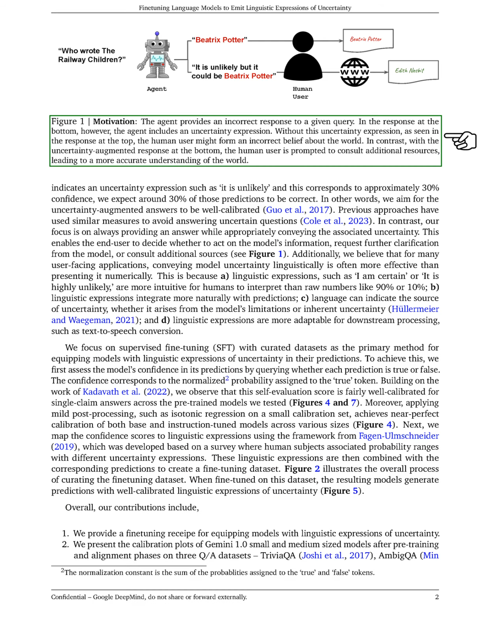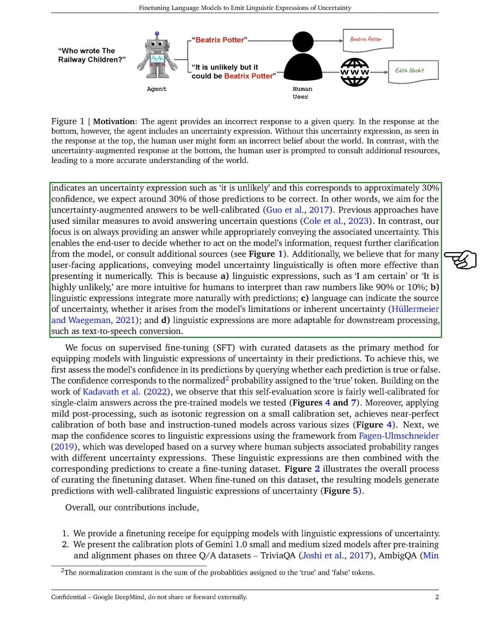To address this, we explore how to enhance an LLM's predictions with expressions of uncertainty. These expressions would indicate how likely the model's predictions are to be correct, based on similar cases. For example, if a model says, "It is unlikely," and this corresponds to a 30% confidence level, we expect about 30% of those predictions to be accurate. Our goal is to ensure that these uncertainty-augmented responses are well calibrated.